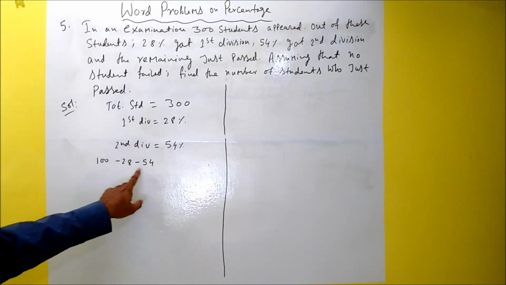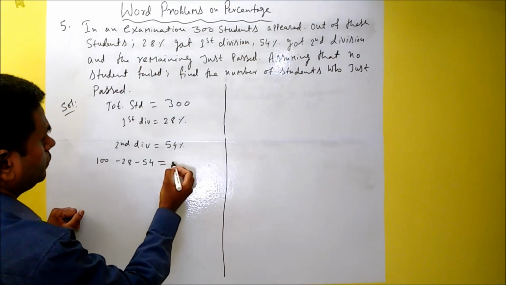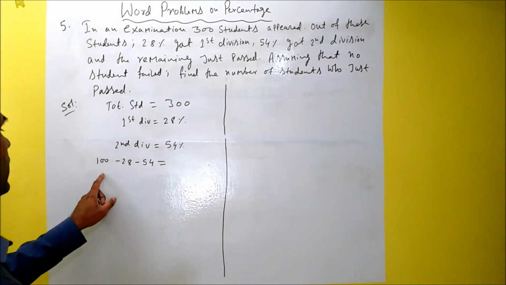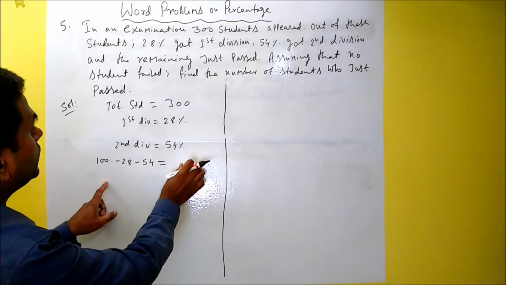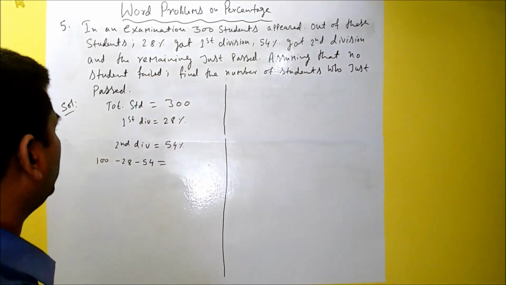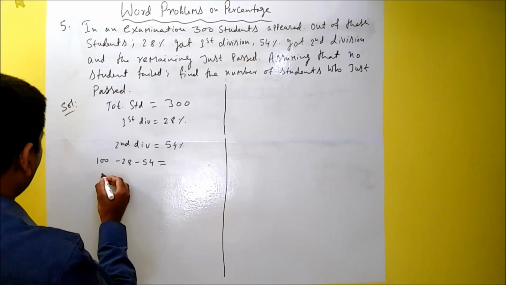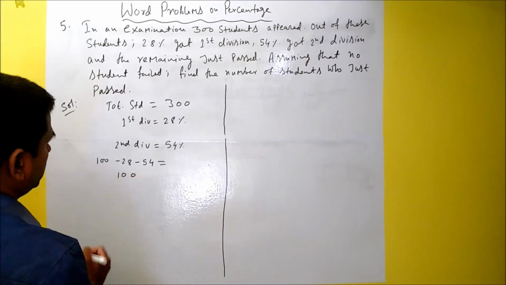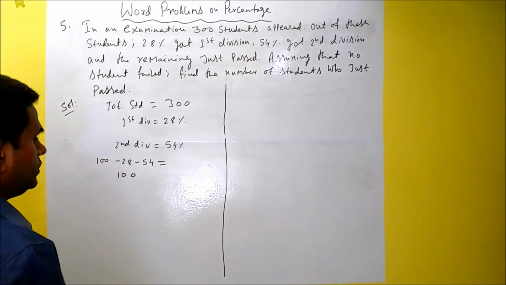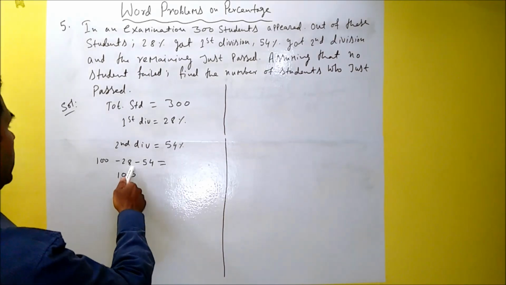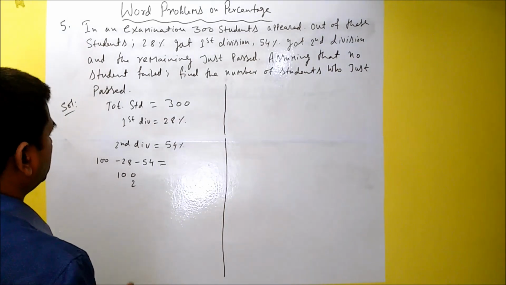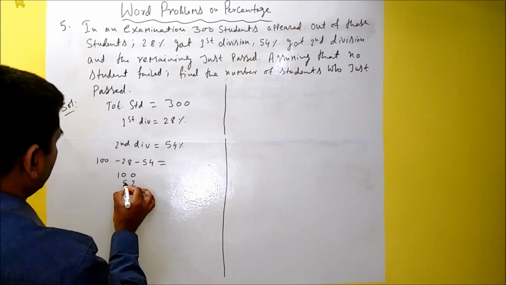Okay, so if we do like this, how much will we get? Whatever value we get, that is the remaining percentage, which is not given here in the question. So we can calculate it like this. Let's do it very easily here. First we will add these two. So 8 plus 4 is 12, and 5 plus 3 is 8.